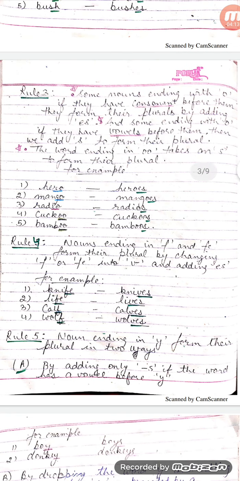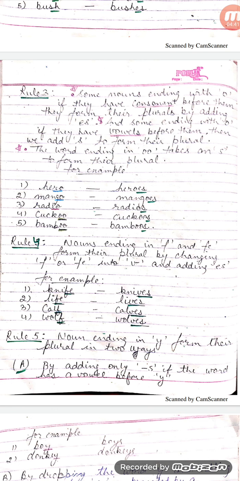Rule number 3. If some nouns end with o and they have a consonant before them, then they form their plurals by adding es. And some nouns end with o, but if they have vowels before them, then we add s to form their plural.